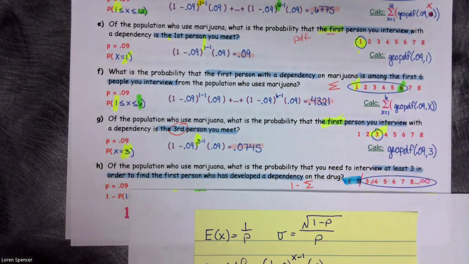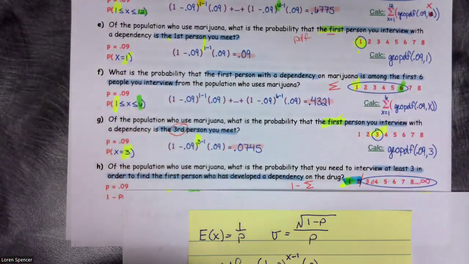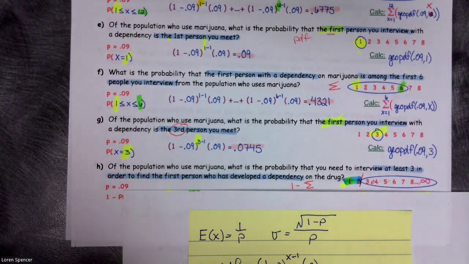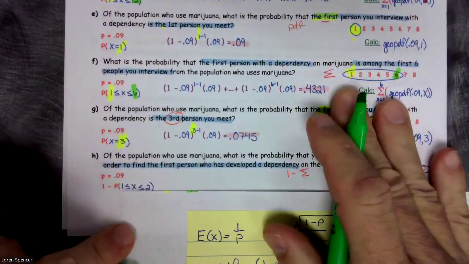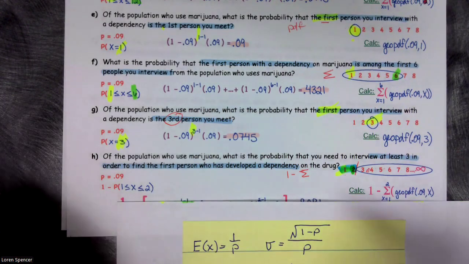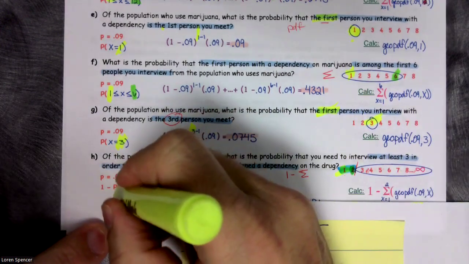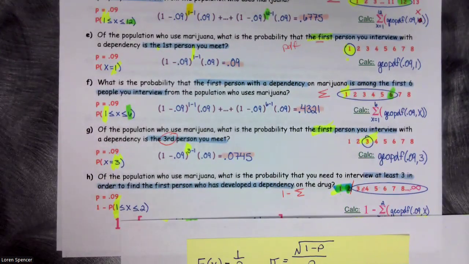And guess what? This first number will be my lower, and the second number will be my upper. So here we go. 1 minus the probability of, and like I said, what was my lower? 1. What was my upper? 2.